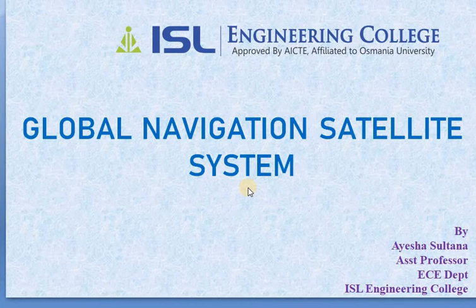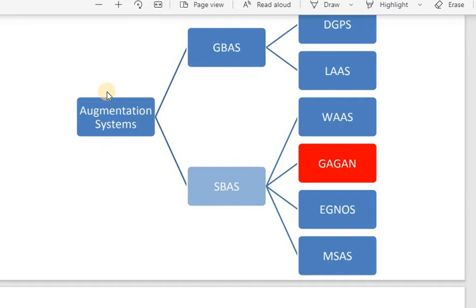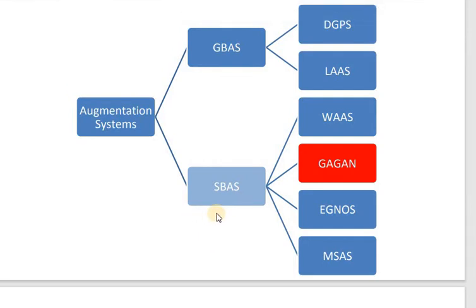Means first we have seen the augmented system. This whole chapter is about your augmentation system. The augmentation system is again divided into two types. One is GBAS and the second one is SBAS. SBAS is nothing but satellite based augmentation system. In that we have four categories, out of which the first one is WAAS, that is wide area augmentation system, that we discussed yesterday along with the architecture and the benefits of it.